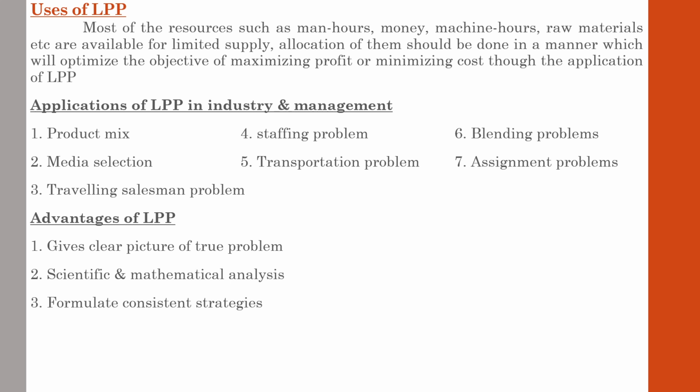And it also assists the manager in making a consistent strategy selection, because when a certain type of problem comes, the LPP will assist the manager in taking such and such special steps to solve that problem. So whenever the decision maker faces a similar problem again in future, the LPP also provides the same solution that directly and effectively corrects those issues. So it helps the manager in maintaining consistency with regard to the decisions he is taking.